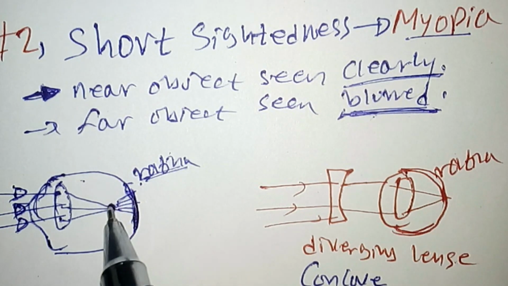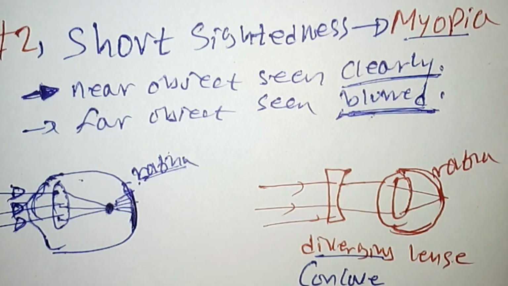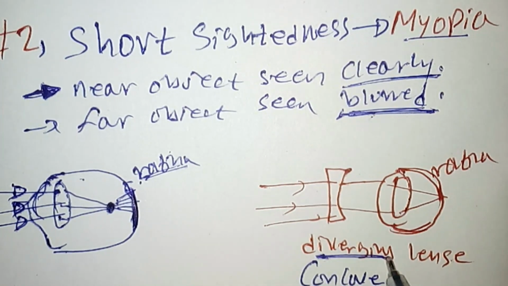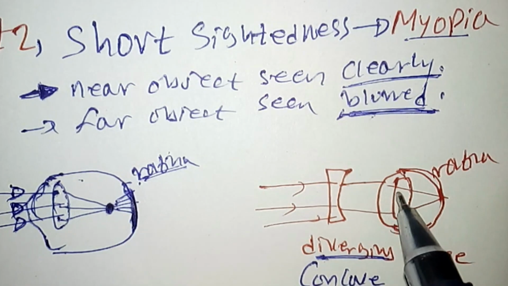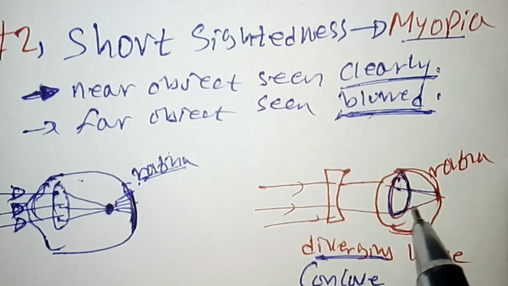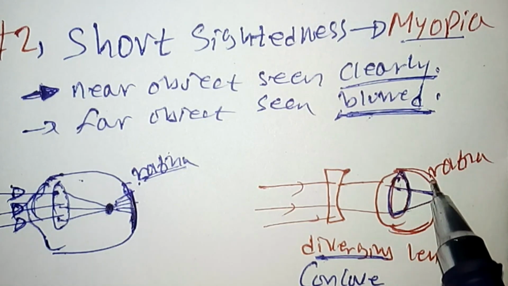So to correct myopia, we use a diverging lens, which we call the concave lens. This concave lens diverges the light from the distant objects, and the light is again converged by the eye lens and reaches the retina, exactly converging at the retina.